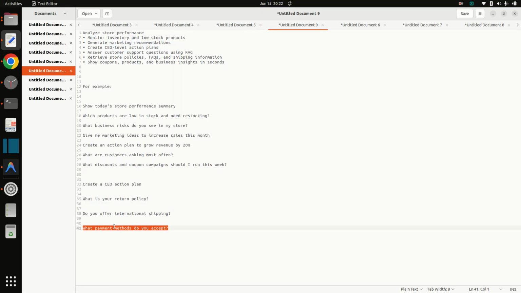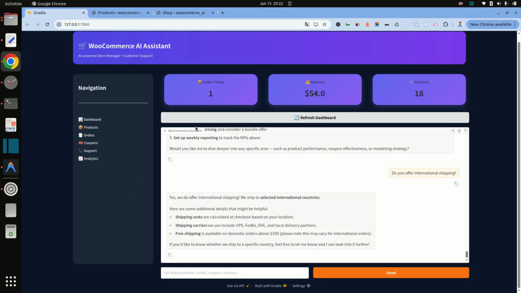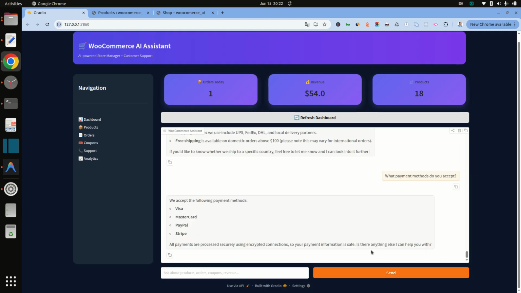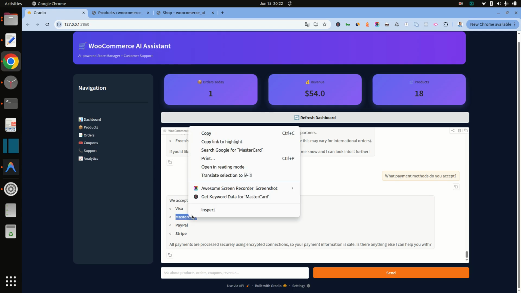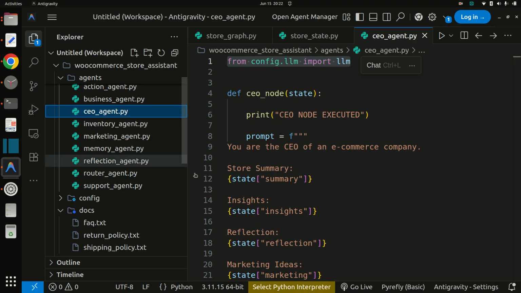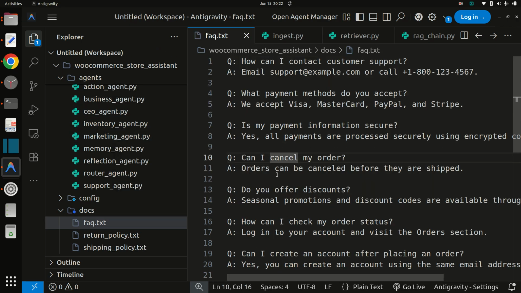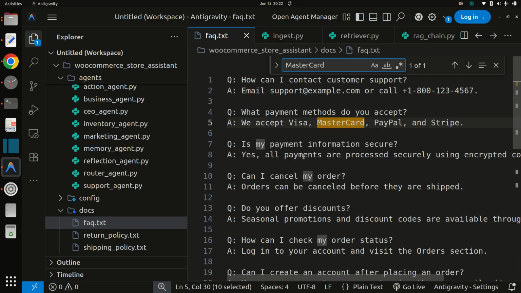And what payment methods do you accept? It is the last one. And it is saying Visa, MasterCard, PayPal, Stripe. And if you want to check, you can also check in my FAQ. I have my FAQ, so it read basically three documents here from docs, and answered from there.